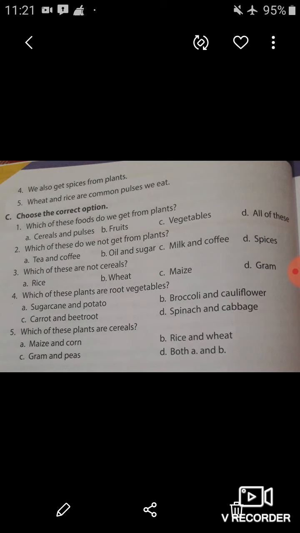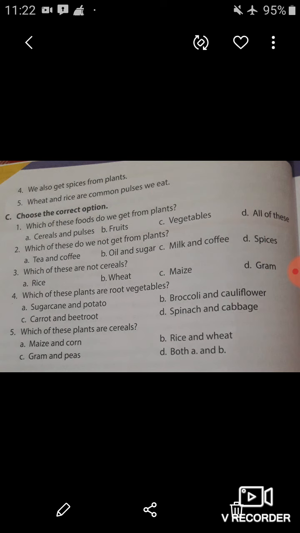Now let's come to the question number 4. Which of these plants are root vegetables? Sugarcane and potato. So these are the stem. Broccoli and cauliflower. These are flower. Carrot and beetroot are root. And spinach and cabbage are leaves. So students, here you have to tell which of these plants are root vegetables. So carrot and beetroot are root vegetables. So you have to tick the option number C.